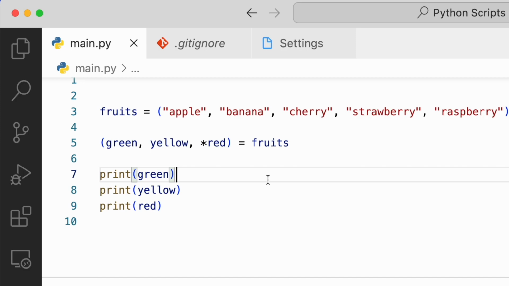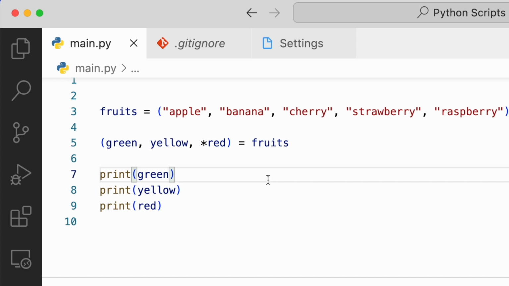Okay, in this case we have a tuple with 5 values. Now we are trying to unpack them using 3 variables: green, yellow, red. Since there are 5 values, we would need 5 variables, but we wanted to have only 3. If we don't provide 5 variables here, we will get an error. To avoid that error, we need to use an asterisk. So we have provided this asterisk before the last variable.